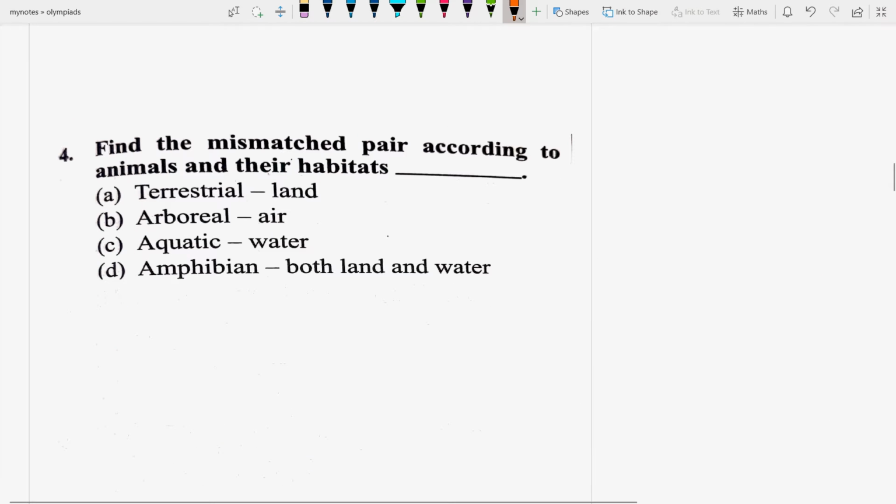Next is: find the mismatched pair according to animals and their living places. Habitats means living places. So the answer: terrestrial, land; aquatic, water; amphibian, both land and water. For example, frog, it survives in both land and water. Aquatic, like tortoise; terrestrial, land animals. Arboreal, it is the mismatched pair. So this is the right option.